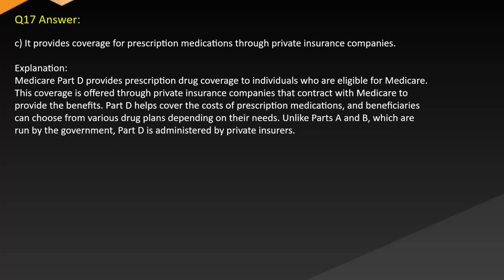Answer. C. It provides coverage for prescription medications through private insurance companies. Explanation. Medicare Part D provides prescription drug coverage to individuals who are eligible for Medicare. This coverage is offered through private insurance companies that contract with Medicare to provide the benefits. Part D helps cover the costs of prescription medications, and beneficiaries can choose from various drug plans depending on their needs. Unlike Parts A and B, which are run by the government, Part D is administered by private insurers.